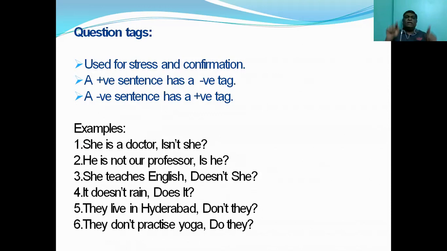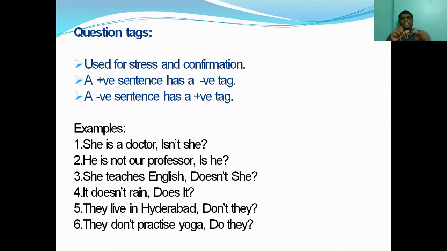What you have to do in a question tag is take the same helping verb. Here we have the be form, and when the given sentence is positive, your tag will be negative. That's why you have added not. And the same subject you will take, she, that is, isn't she? She's a doctor, isn't she?